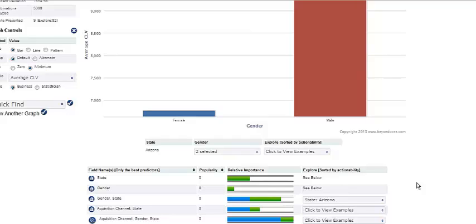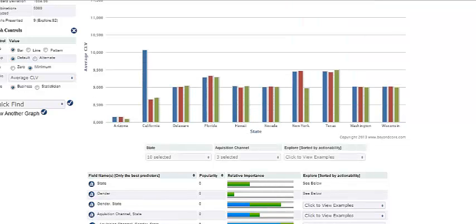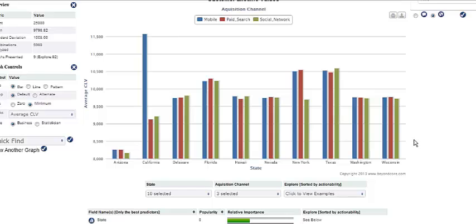This is just the reverse of how data discovery typically happens. Here the software has done the analysis to find out what's important and is guiding us rather than us having to hunt. Similarly, the software has shown acquisition channel and state, that combination, as being important.